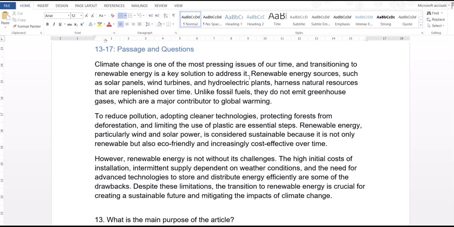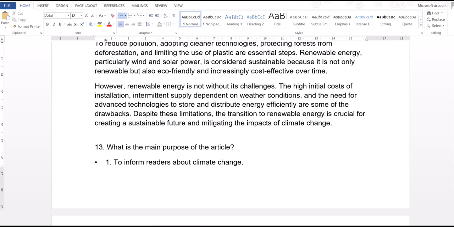And they are talking about renewable energy such as solar panels, wind turbines, and hydroelectric plants. Again, to reduce pollution, adopting cleaner technologies, protecting forests from deforestation, and limiting use of plastic are essential steps. Renewable energy, particularly wind and solar, is considered sustainable. However, renewable energy...